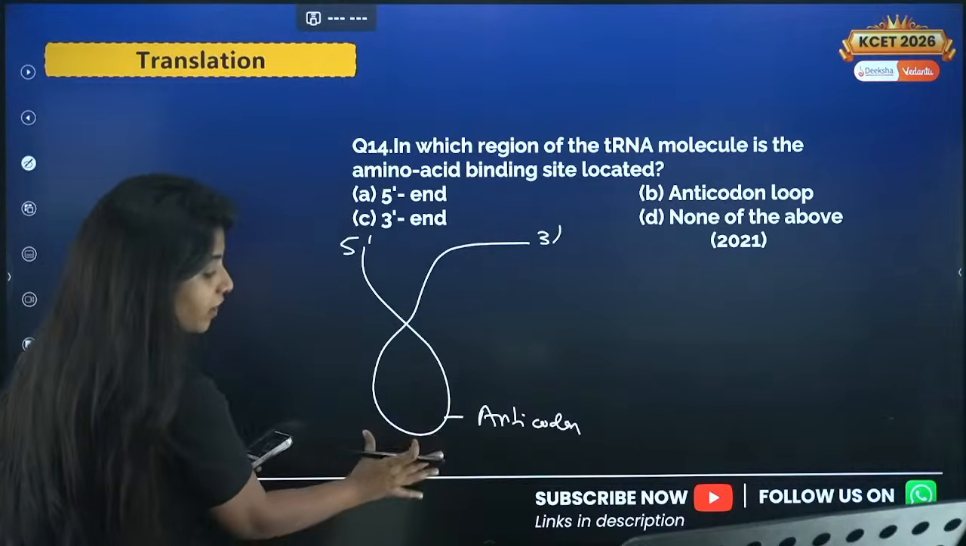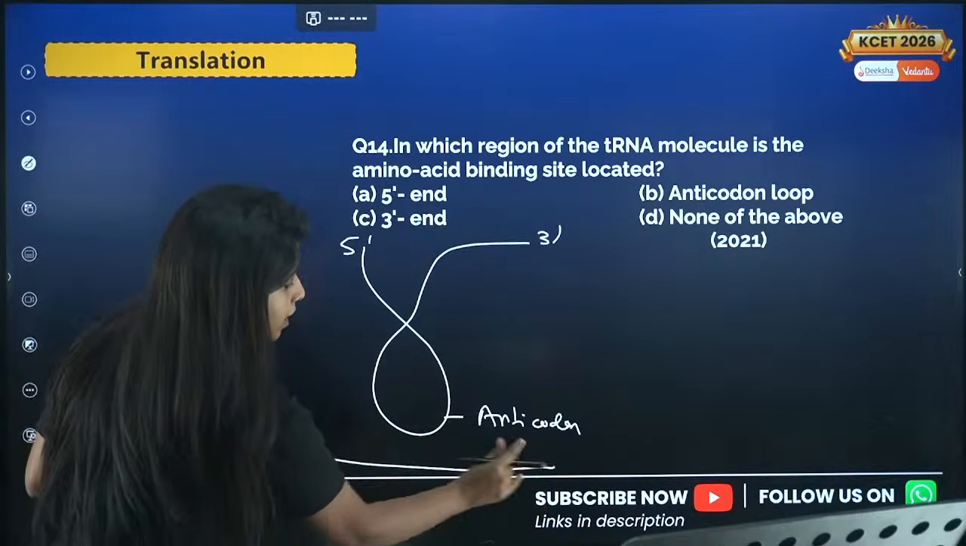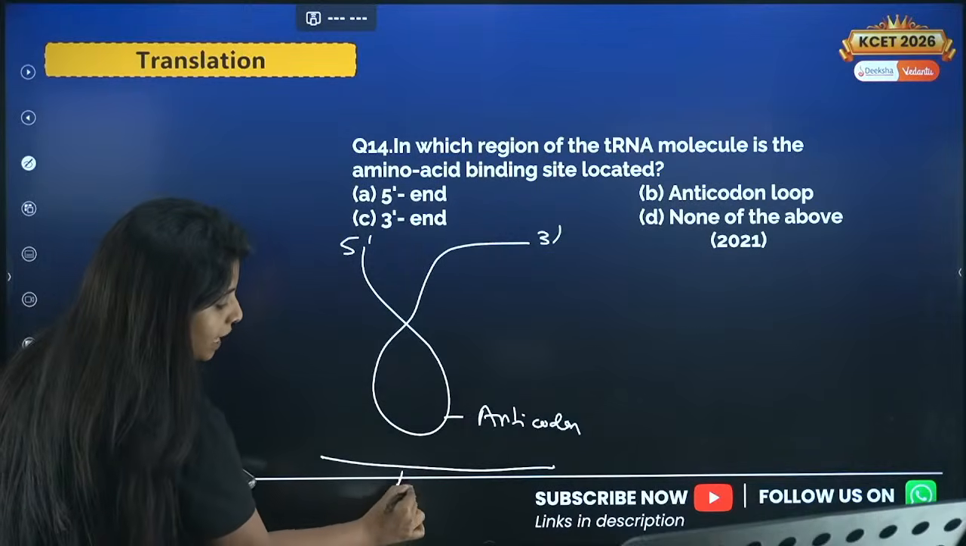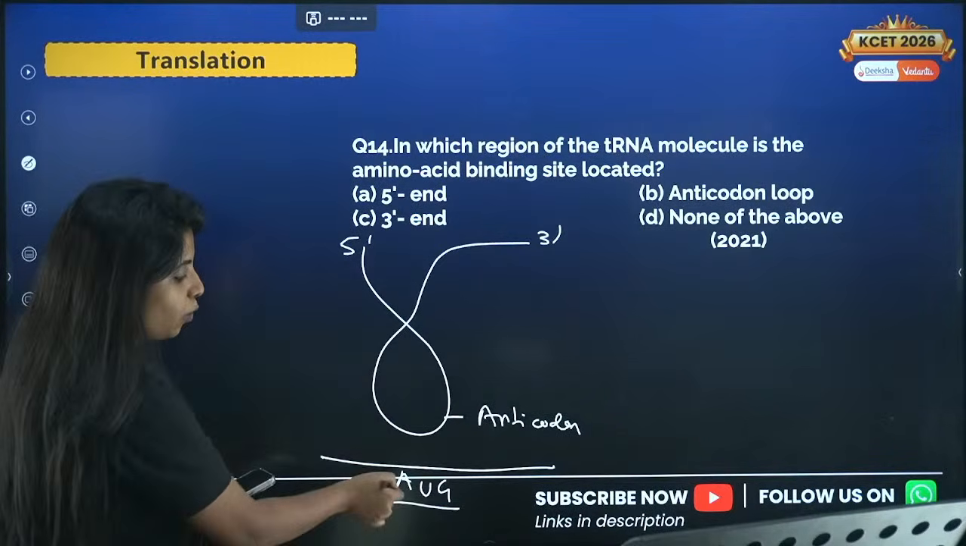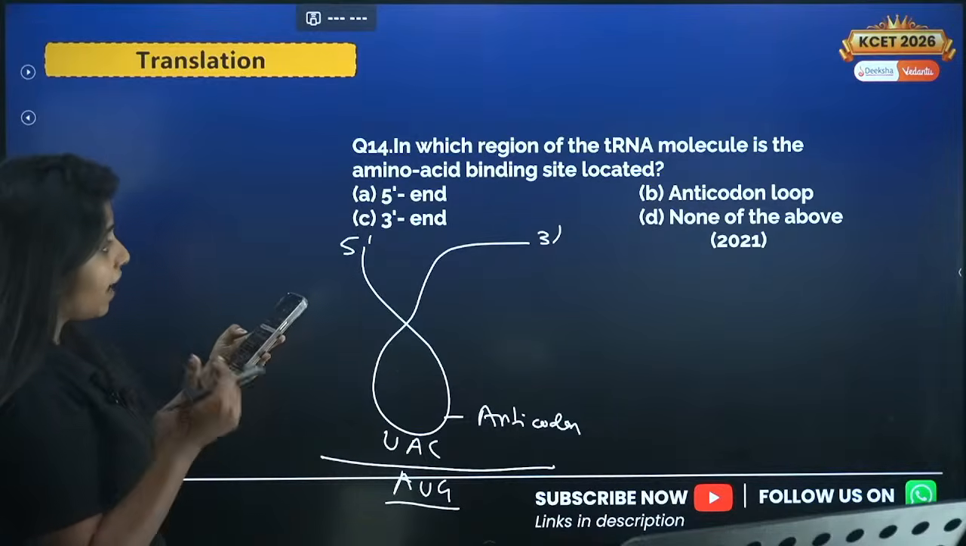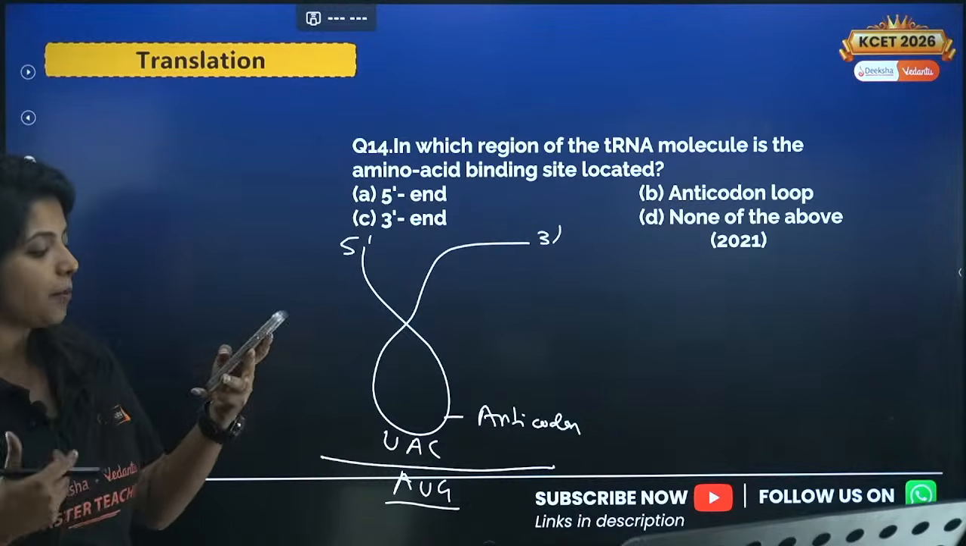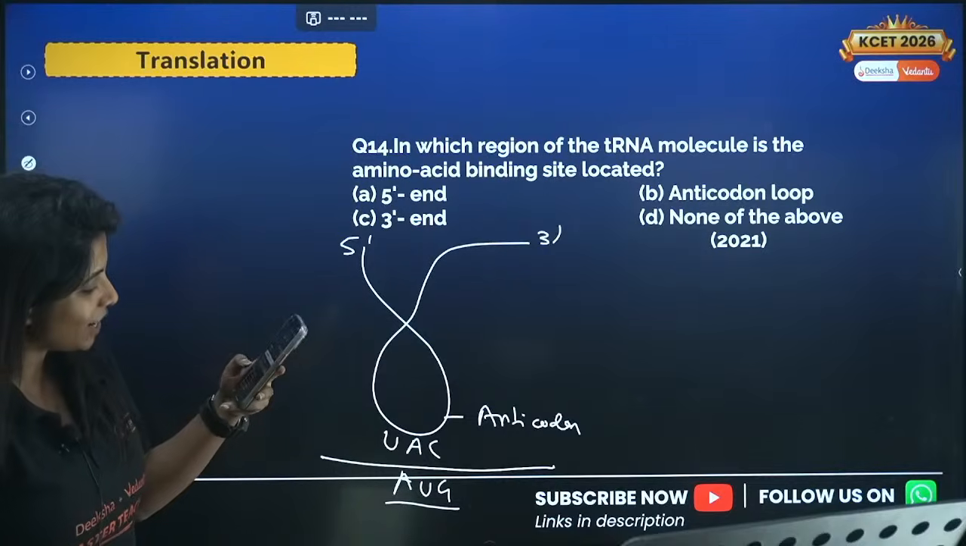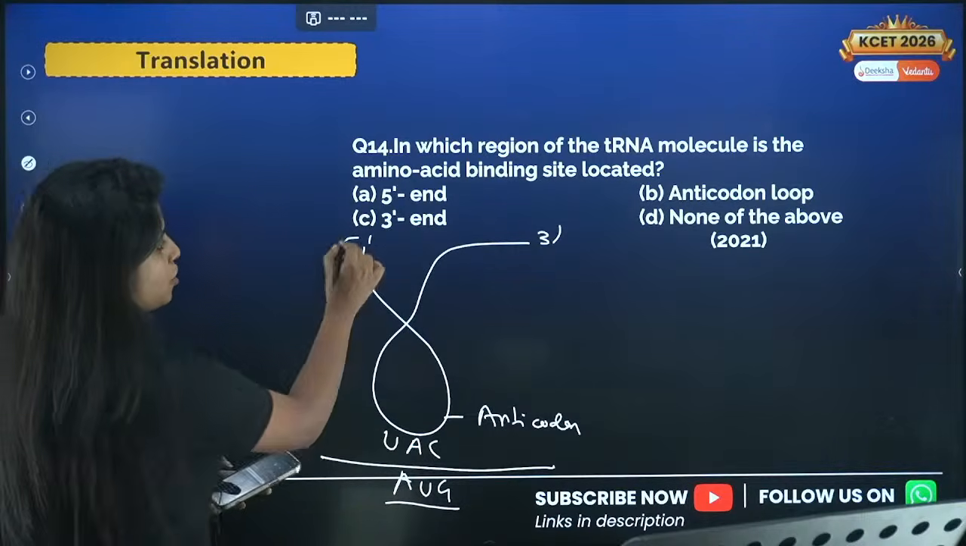That means it will have the opposite codon of the mRNA, and that is how it binds over here. So for example, if AUG is there in the mRNA, over here it will be UAC. So they are asking you, where does the amino acid come and bind? Aishwarya is saying the answer is C.